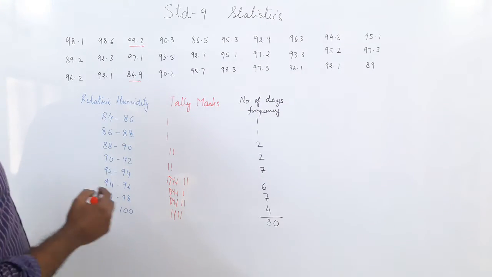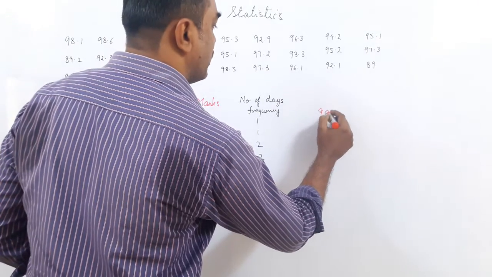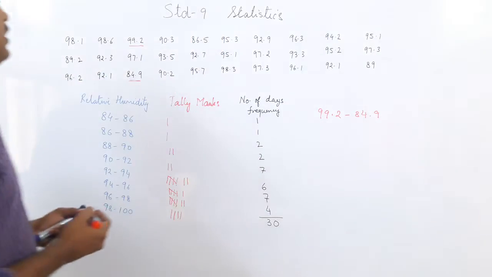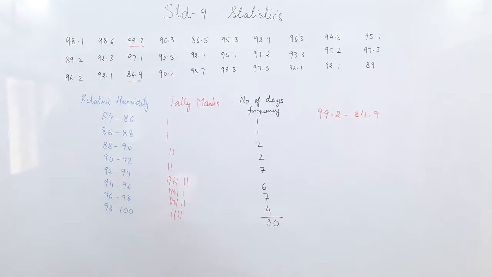84.9. Second question asks what is the range. So range is 99.2 minus 84.9. Subtract it and you will get the range of the relative humidity in the air. So in the rainy season, this is the range of the relative humidity. So I hope you have understood this sum properly.